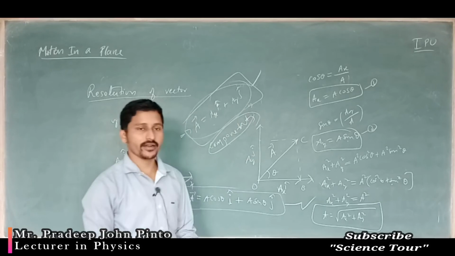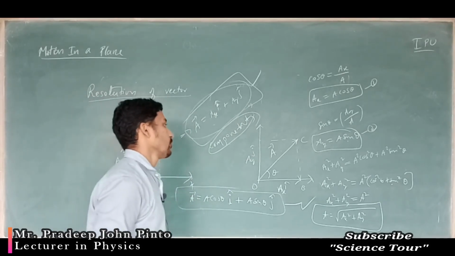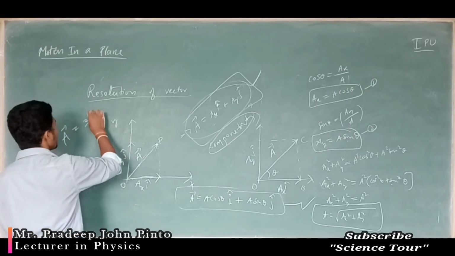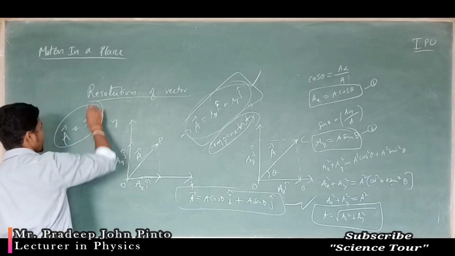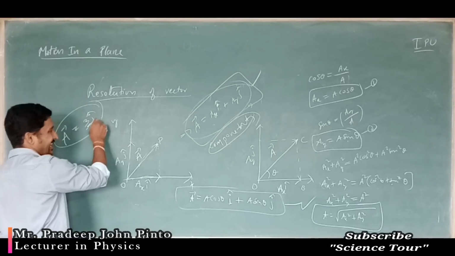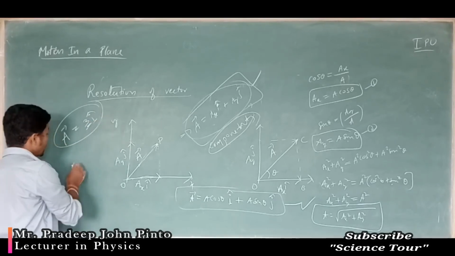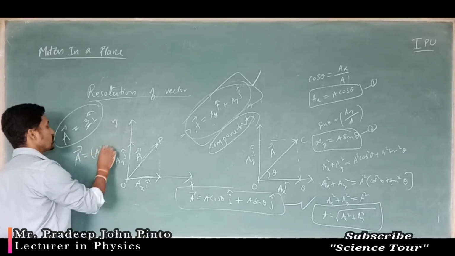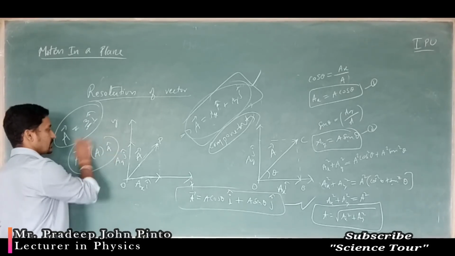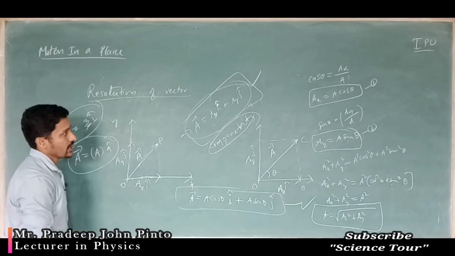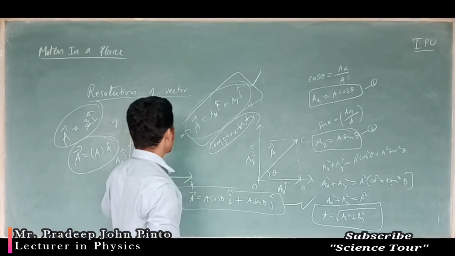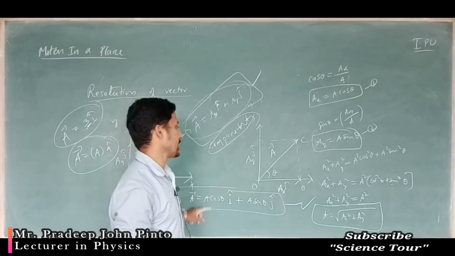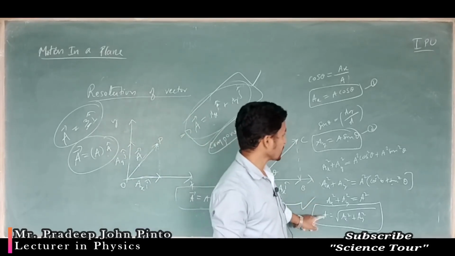This is nothing but the magnitude. What do you mean by magnitude? See, we have written a vector is equal to 3 i cap. This vector, the magnitude of the vector is 3, direction is i. Now generally if I write down a vector, what are you going to write down? A is the magnitude in A cap direction. Like this you are going to write down. Similarly here also, I have written A vector in terms of its components, and in terms of its magnitude and direction. So the magnitude of that vector can be given in this way.